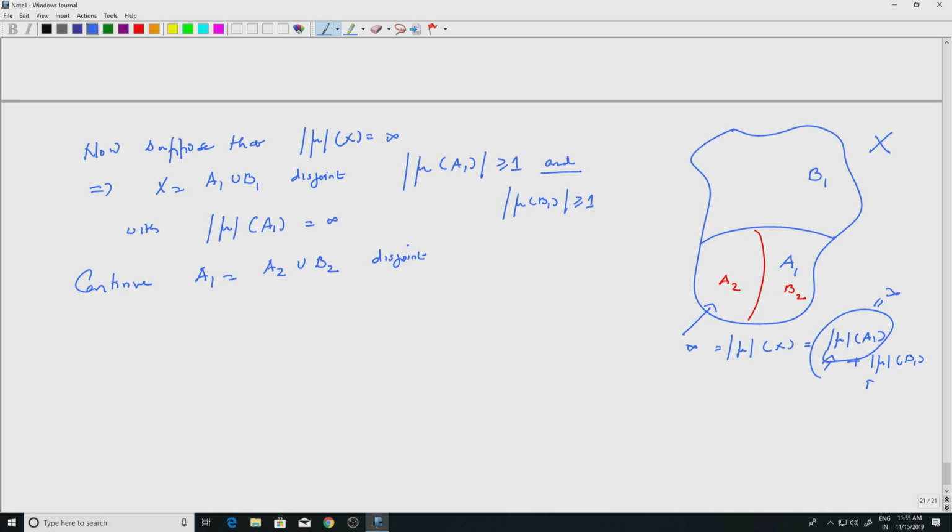We are using the previous step. If I have a set with mod mu measure infinity, I can disjointify it so that mod mu of A2 is greater than or equal to 1 and mod mu of B2 is greater than or equal to 1. And of course, one of them will have to have infinite measure. So we will assume it to be A2, and mod mu of A2 is infinity. So we continue this.